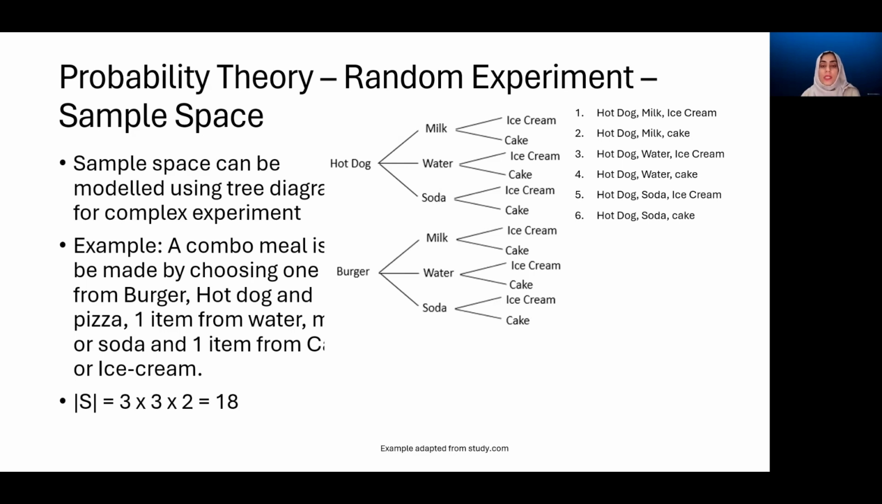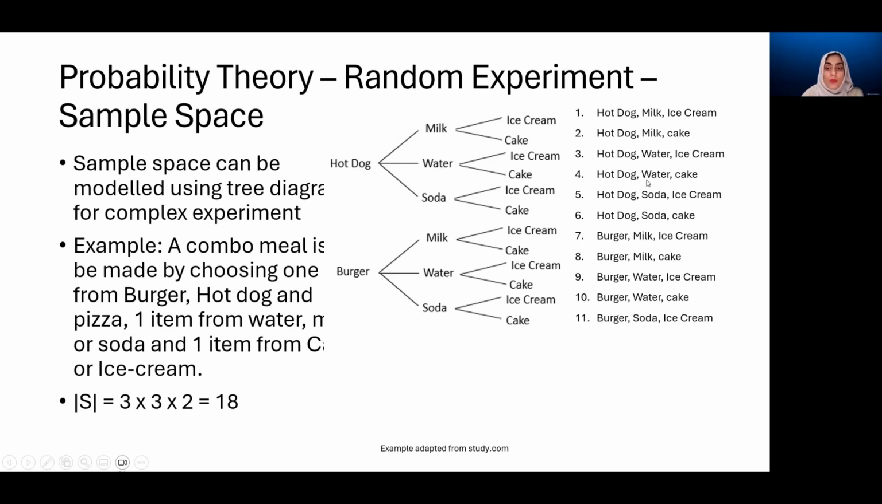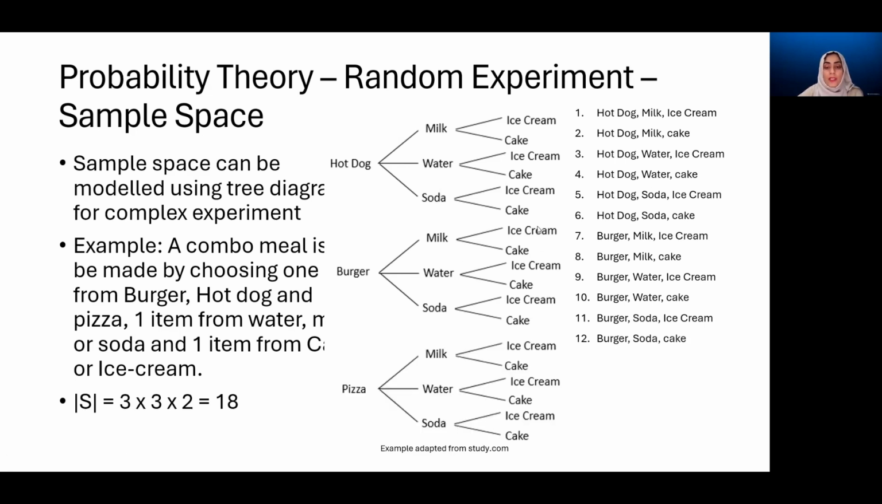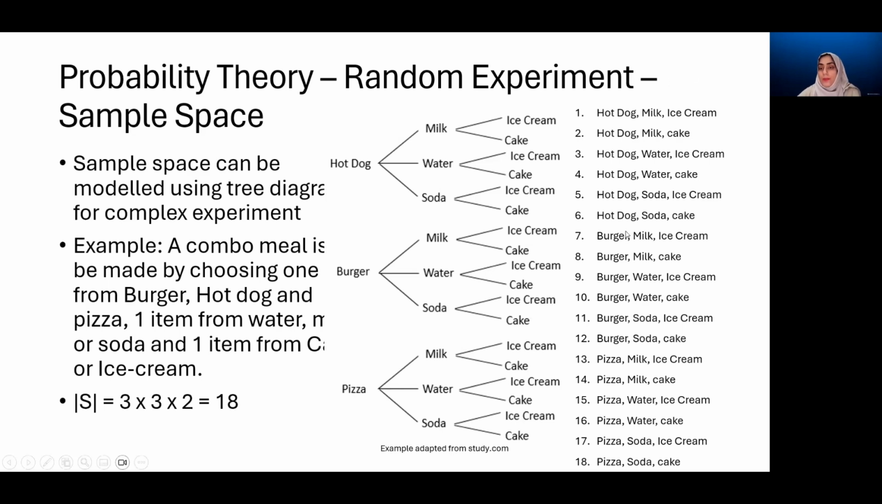Then we do it for the second option in the first place, which is burger, and we repeat the same thing. In the second place, again there are three possibilities, and in the third place there are two possibilities for each of them. Then we have another six outcomes here. And finally the third one, where the first option is pizza, and again three options, and then two options for each of them. So we have a total of 18 outcomes listed here. These are the simple events, and this forms the sample space.